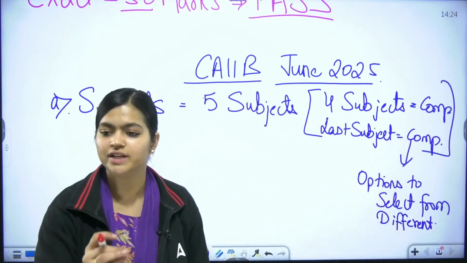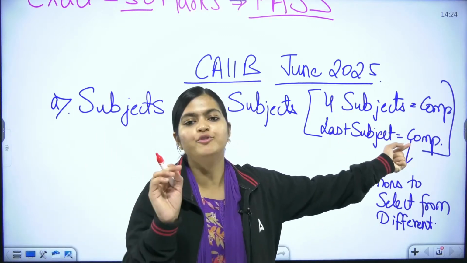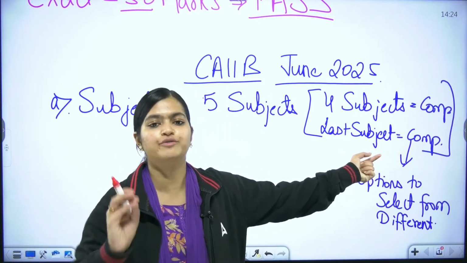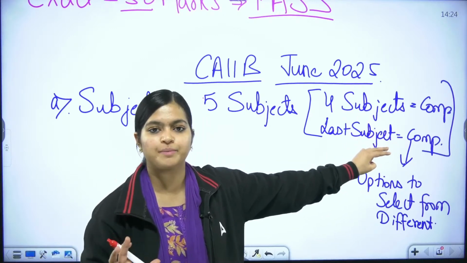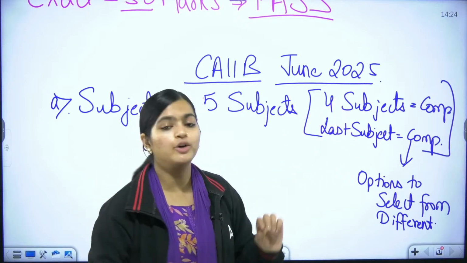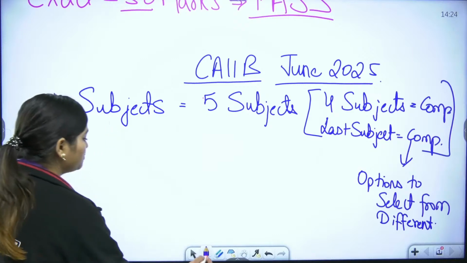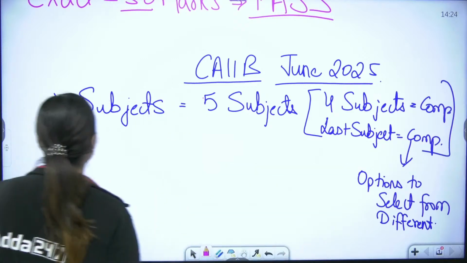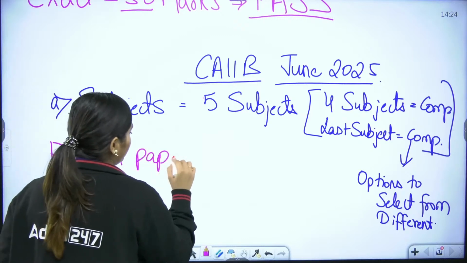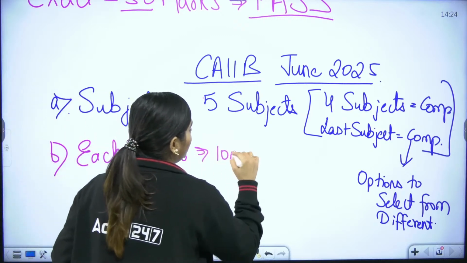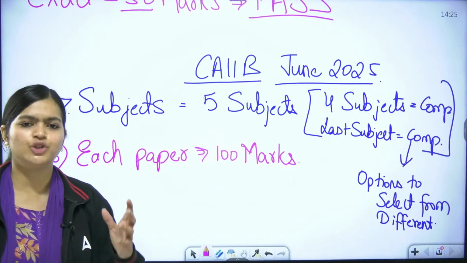If you want to select anyone, you can select any of them. And then you are going to opt for that particular field. Like if you are going for HRM, then you are going for that HRM in your 5th paper. So in this, we are going to give 5 different papers. And each paper is going to carry again 100 marks, like JAIIB.